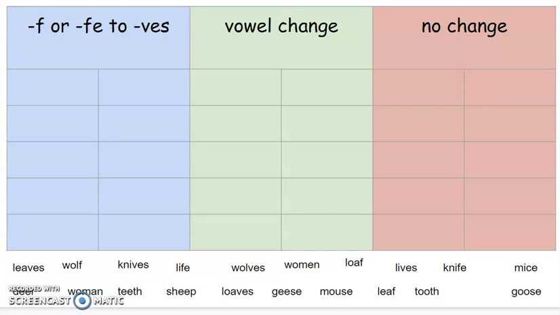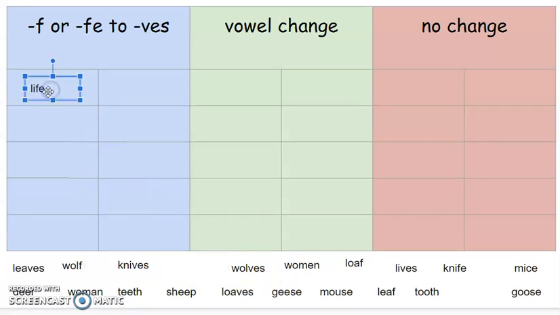Syllables and affixes, sort 4, is unusual plurals. These are plural words that you don't just add an S or an ES to the end. So to begin, the first set of columns is where the word ends with an F or an FE. But then in order to make it plural, you have to drop the F or the FE and change it to VES. For instance, how about the word life?